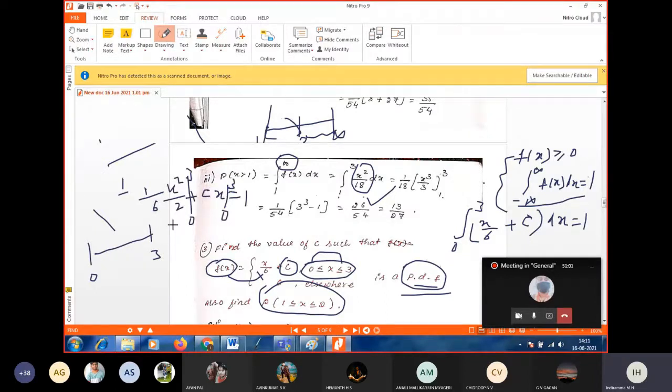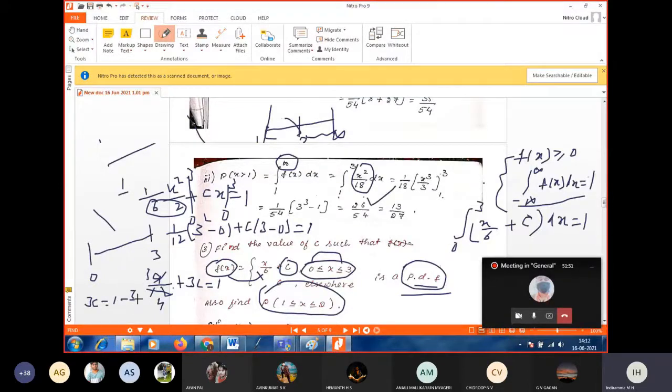So 1 by 12, 6 twos are 12. 3 square minus 0 plus c into 3 minus 0 is equal to 1. 3 square is 9, so 9 by 12 plus 3c equal to 1, correct? So 3 by 4 plus 3c equal to 1. 3c is equal to 1 minus 3 by 4.